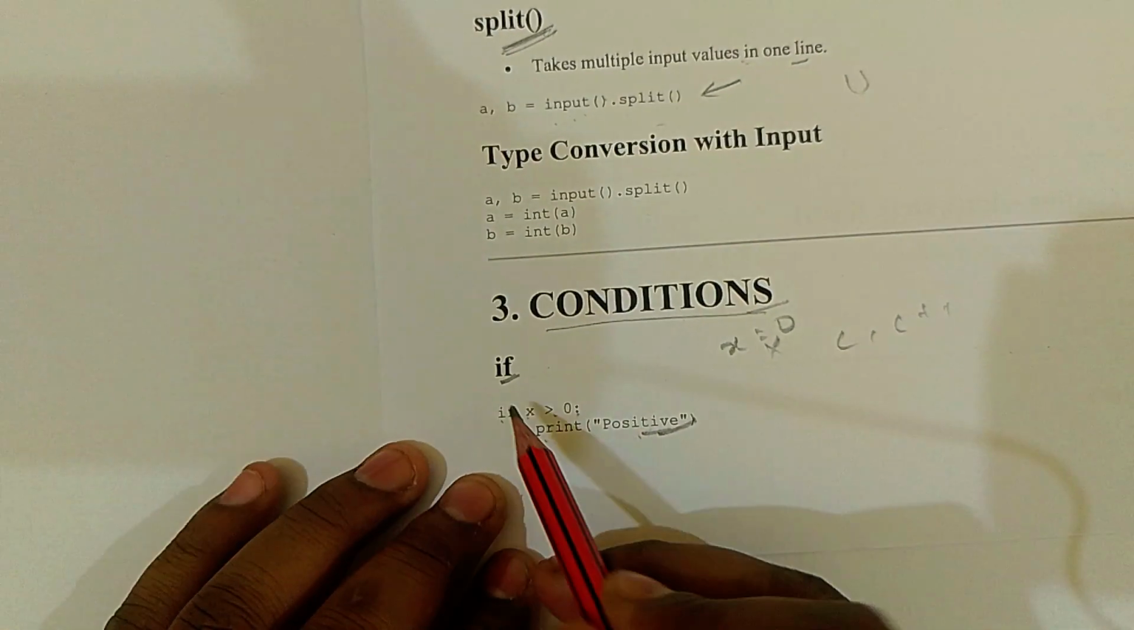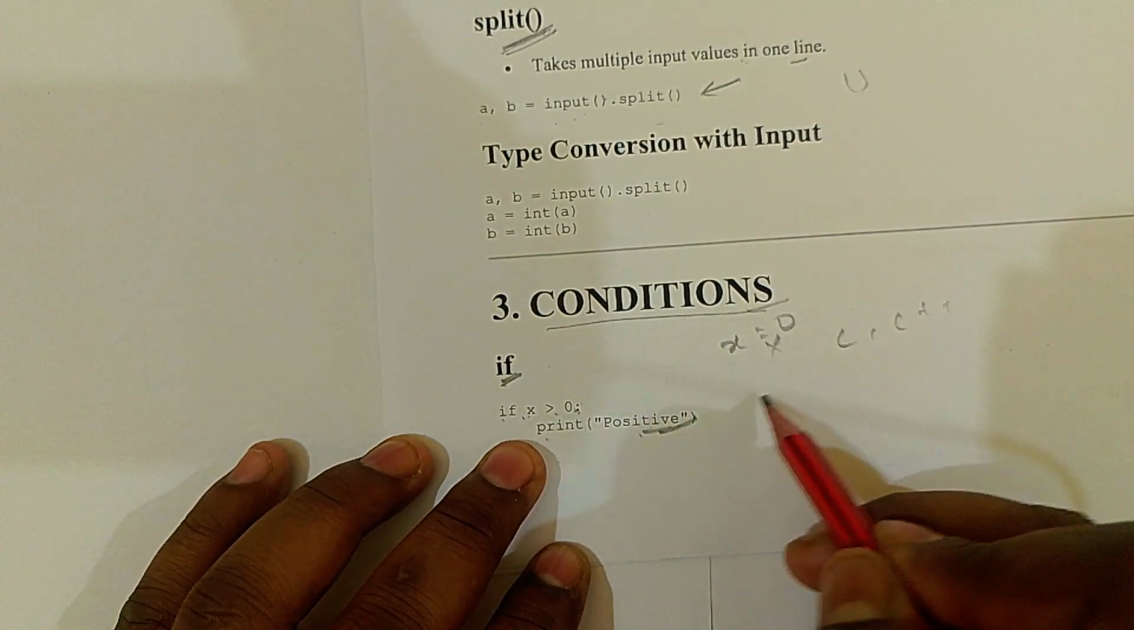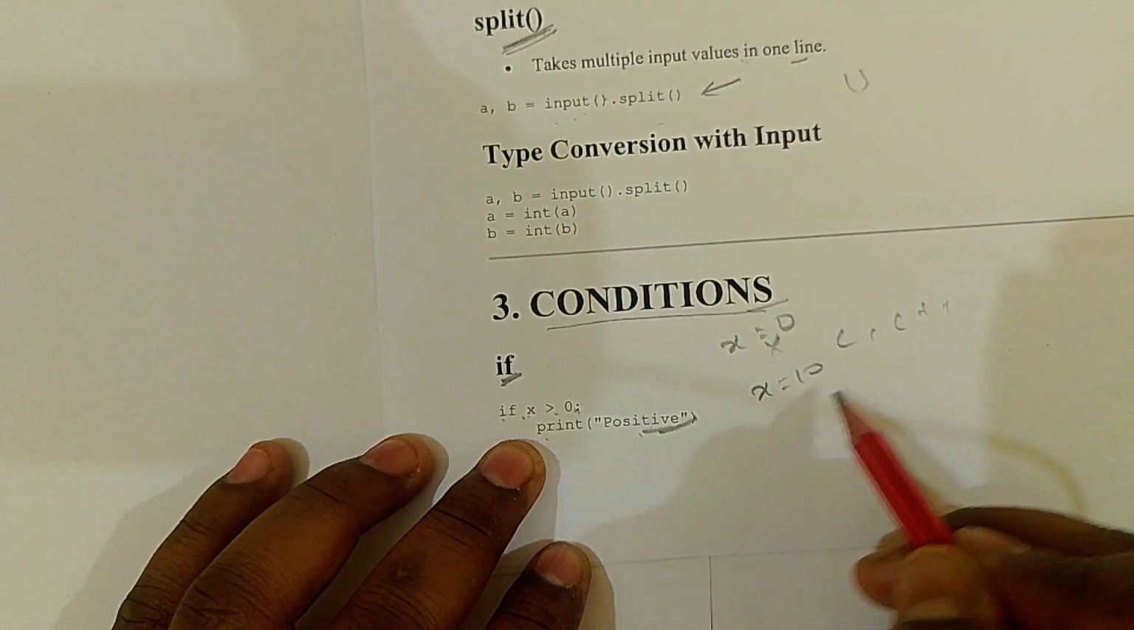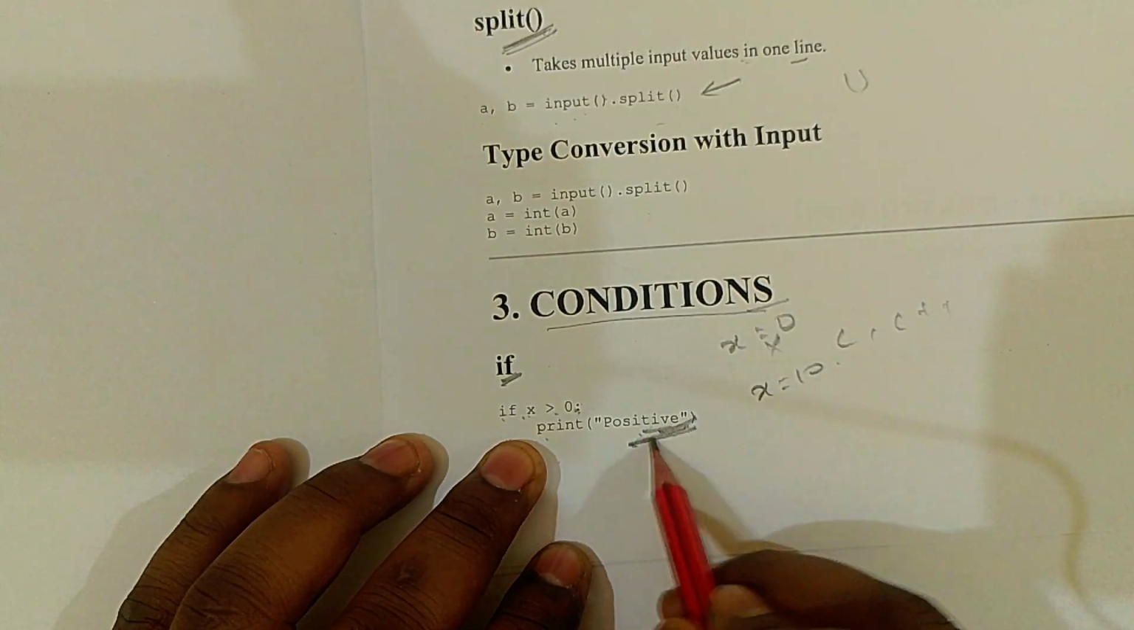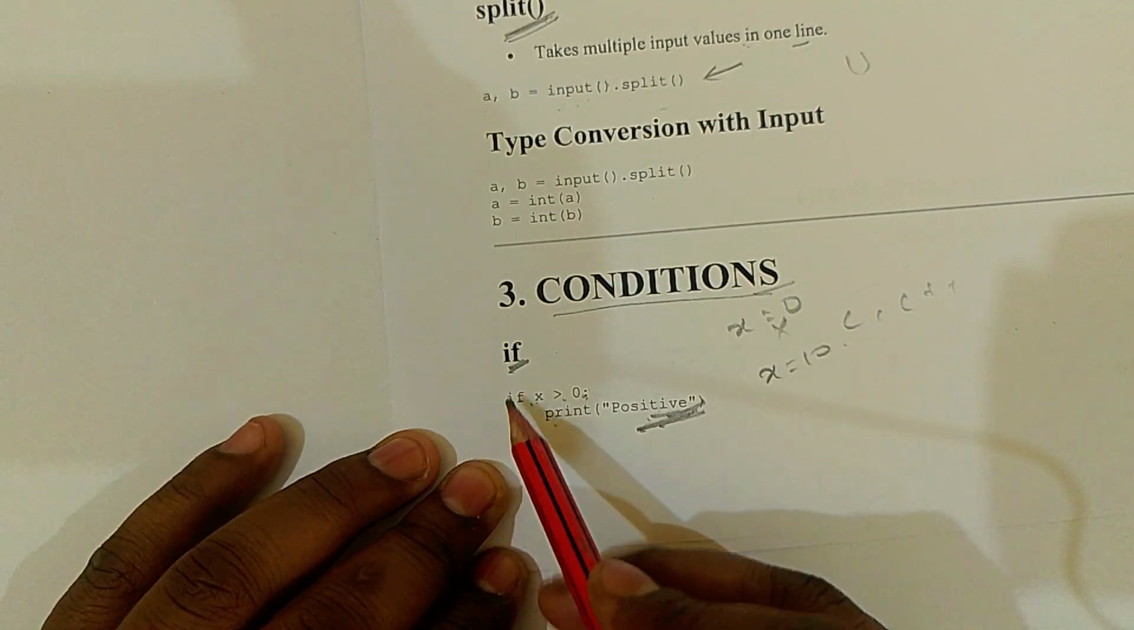I have only taken if x is greater than or equal to 0. If the value of x is 10, then this is going to be printed, otherwise it goes out from the block.